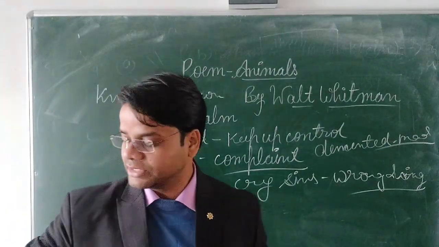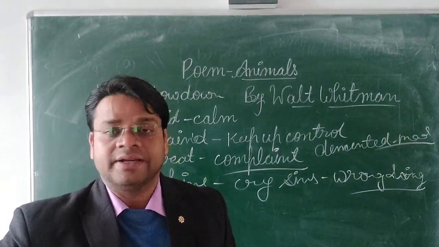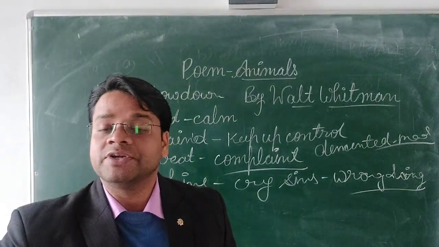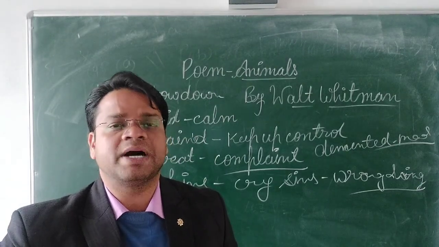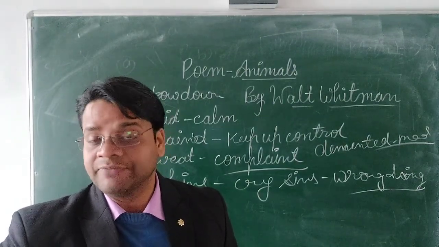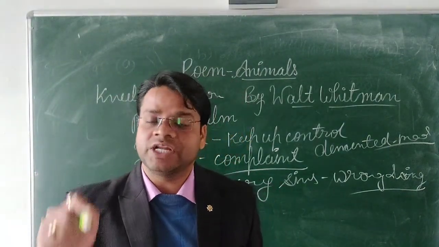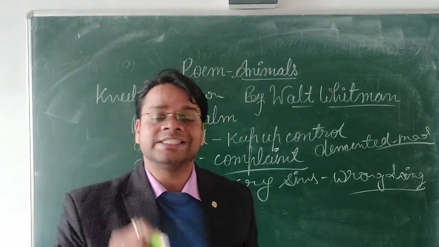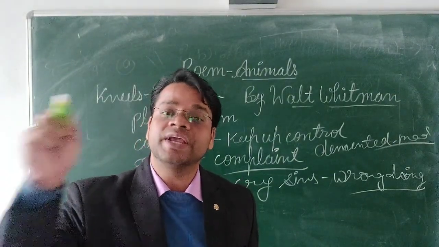But here, in this line, it is said that if rich people are there, if old people are there, if respected people are there, they will get respect from the person. But if we talk about the animals, it is not there. There is no partiality, no bias, no discrimination among the animals. But among human beings, there is partiality, there is bias, there is discrimination. If the rich people are there, people will give them more importance. The poor people are supposed to give respect to the rich people.